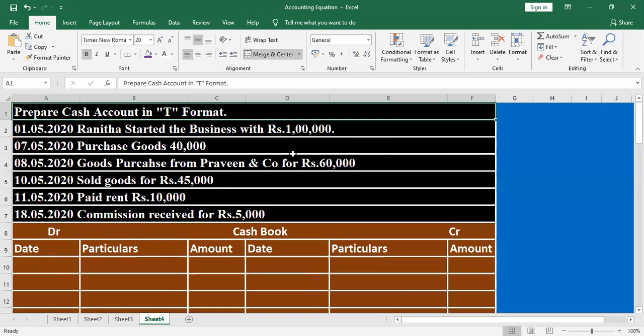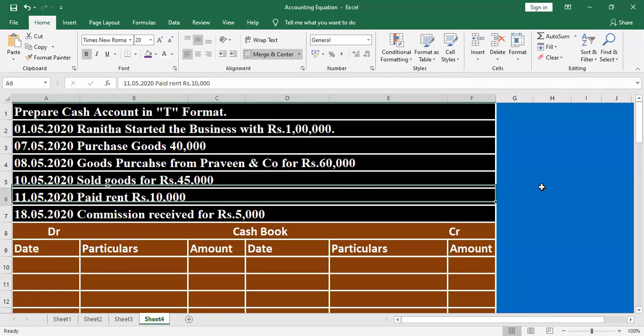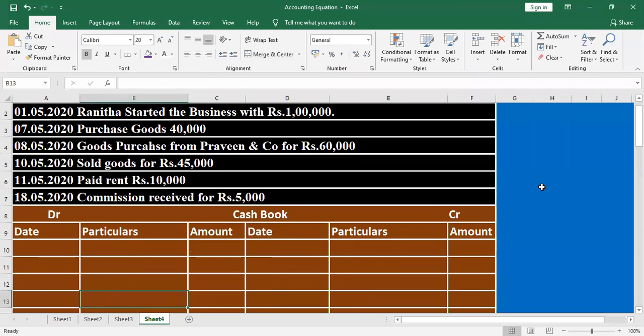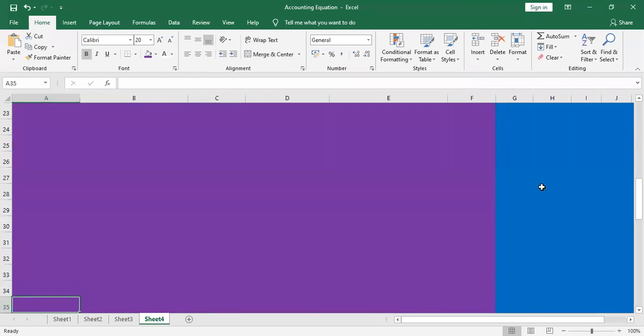So what is the logic here? Analyze the transaction. Any transaction that is not related to cash, meaning any credit transaction, please ignore it. The remaining transactions will be considered as cash comes in or goes out. Any cash that comes in will be mentioned on the debit side. Cash that goes out will be mentioned on the credit side.